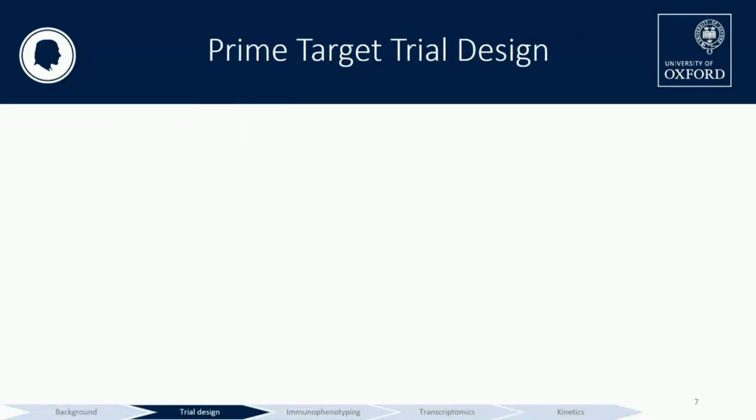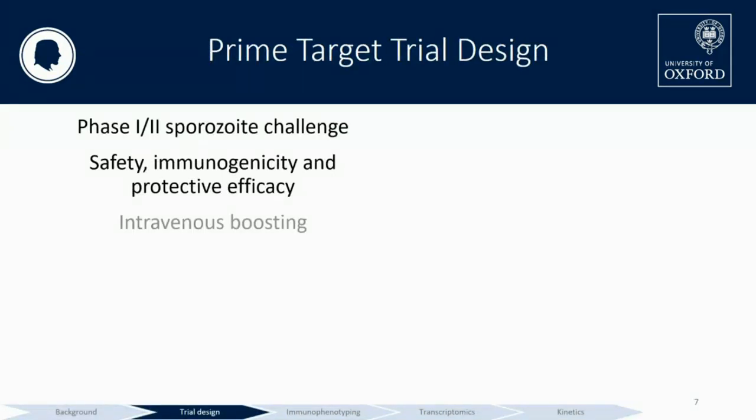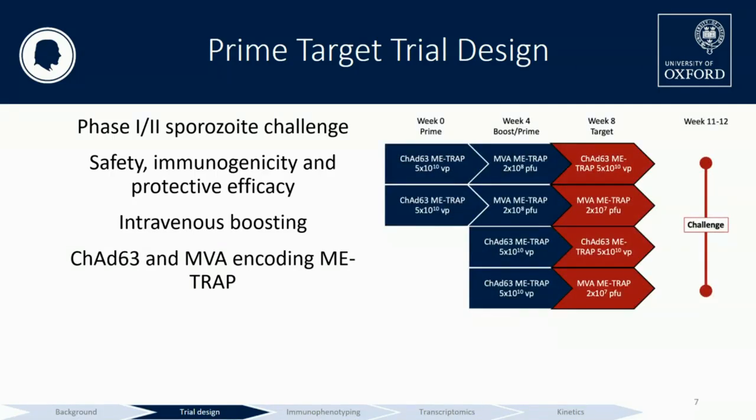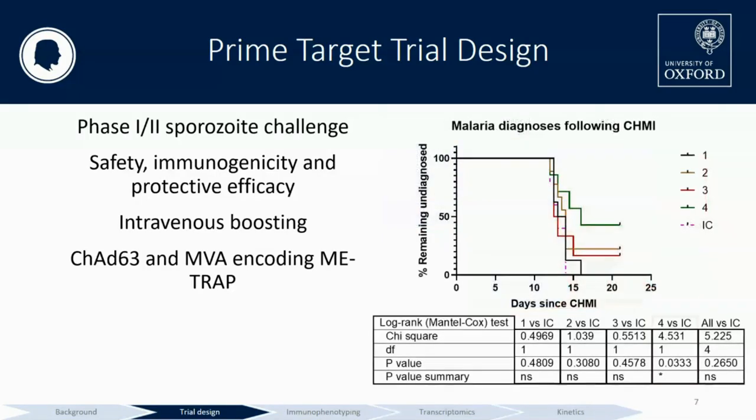So again, this has been discussed, so I won't belabor it, but what I want to point out is that the Prime Target trial had 5 groups, 4 of which are shown here and 4 of which were vaccinated. All 5 received a challenge, and one of these groups had significant sterile protection.